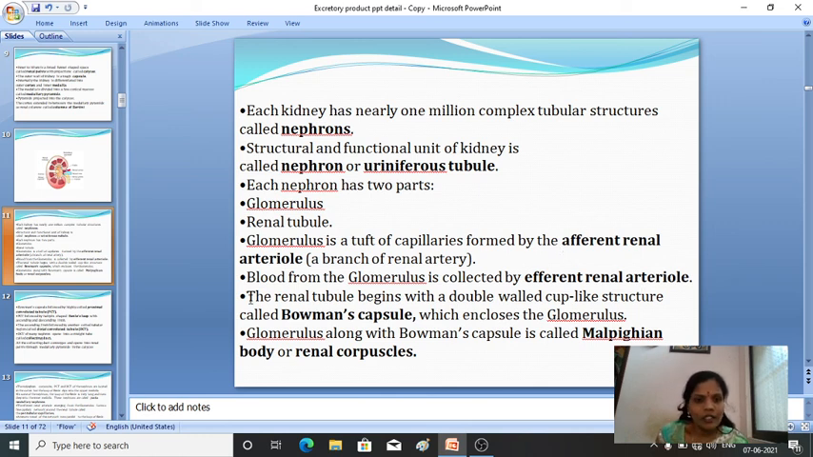The renal tubule begins with a double-walled cup-like structure called Bowman's capsule, which encloses the glomerulus. First I will explain, later I will come to the diagram. This glomerulus along with Bowman's capsule is called the Malpighian body or the renal corpuscle.